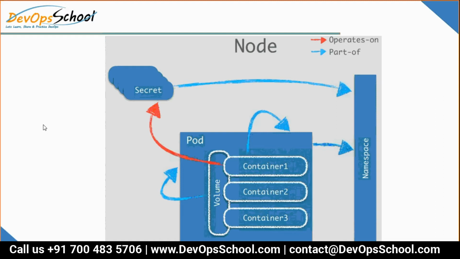Now, what is it when a volume operates on secret? I will not discuss that for timing because you don't know what a secret is. Here in this image, we are talking about volume. The volume is a part of the pod and can be shared with all the containers of that particular pod. Containers are a part of the pod, and pod is a part of the namespace. Is that clear, guys, for everyone?